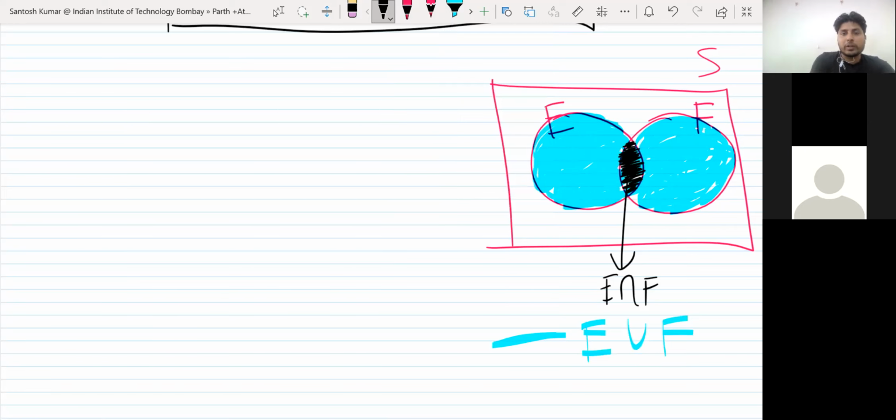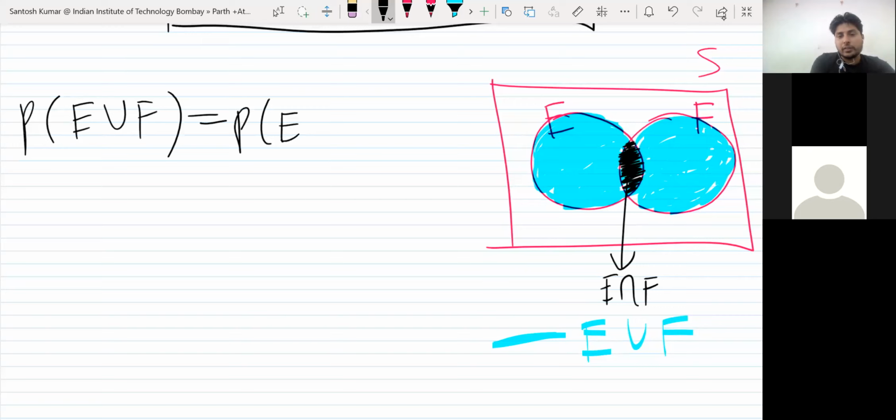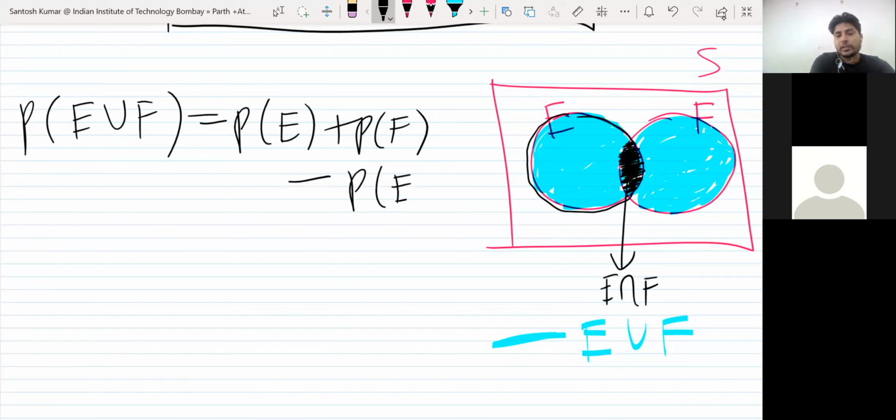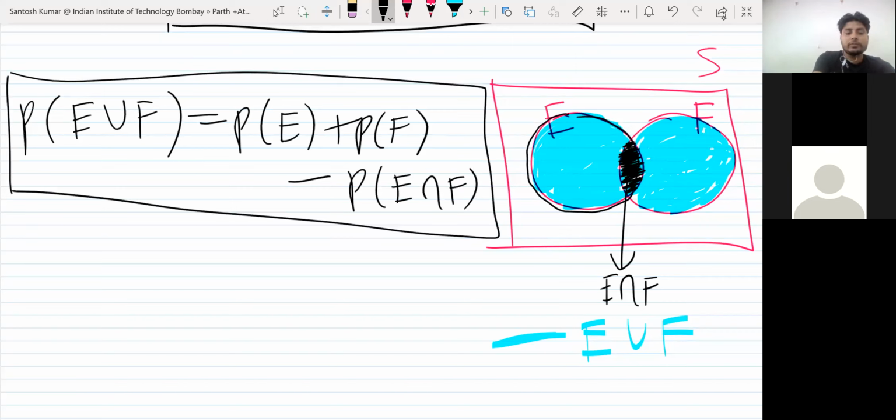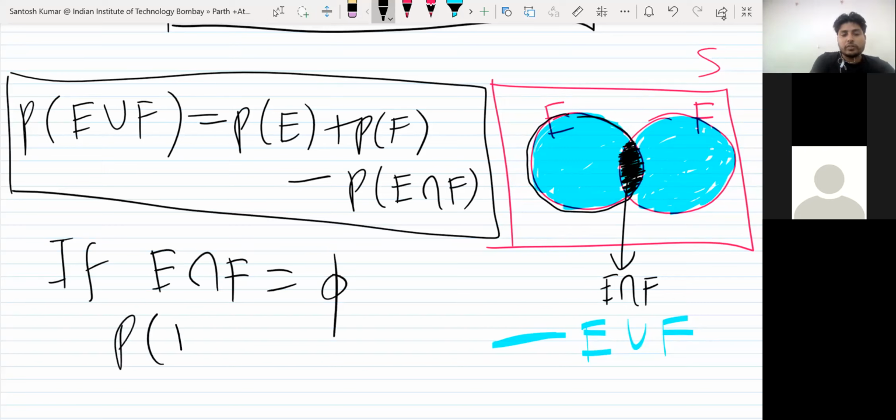So what is the formula of E union F in general? That will be probability of E plus probability of F, minus probability of E intersection F, because you have taken it twice, so you have to subtract it once. This is one formula. If E and F are disjoint, E intersection F is empty, so probability of E intersection F will become 0.